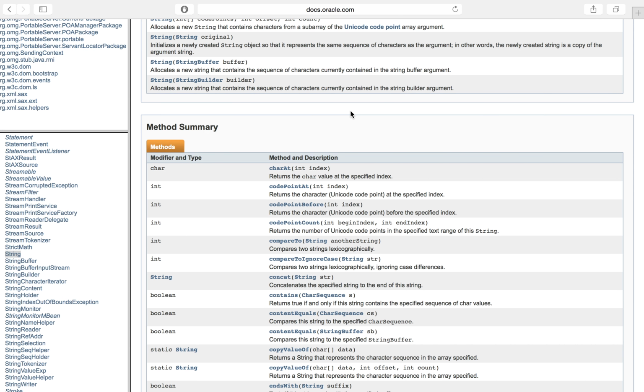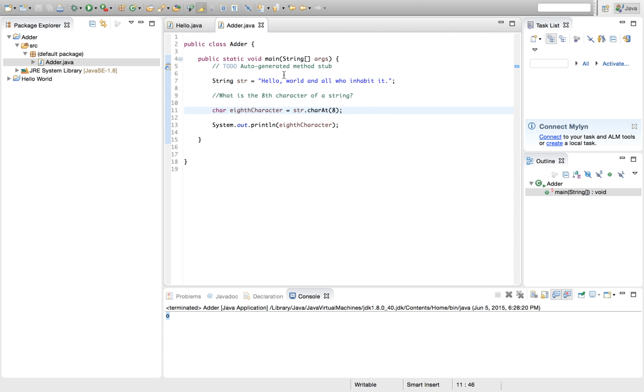There's a special detail about this method, which is kind of annoying at times. If we read it, it says returns the char value at the specified index, and in Java, whenever it talks about an index, the first position, so the first character in this case, H, that's technically at index 0. You start counting from 0, and that's just common for programming in general. So H would be at position 0, E would be at position 1.